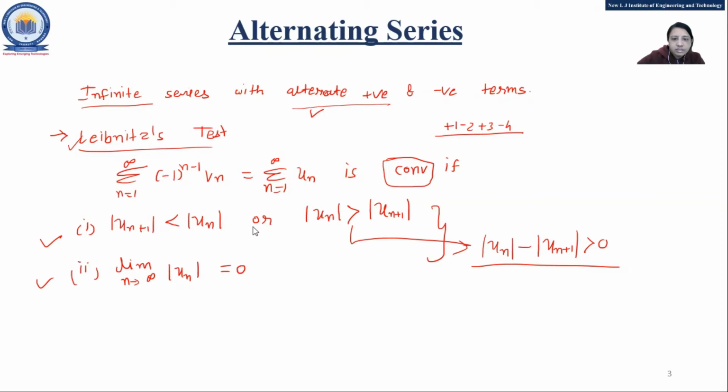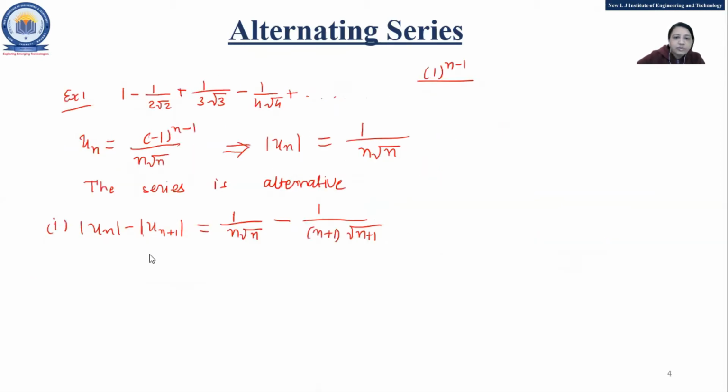Fine. Okay, any doubt? Fine. So what here? un minus un plus 1. So 1 upon n root n. Now we have seen un plus 1, that means what? Instead of n, just put n plus 1 root n plus 1. Fine.